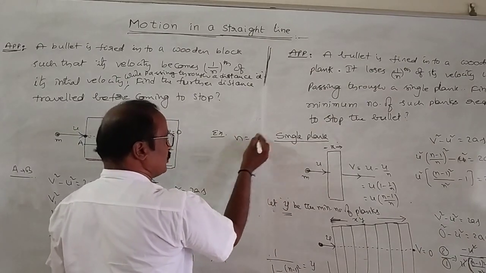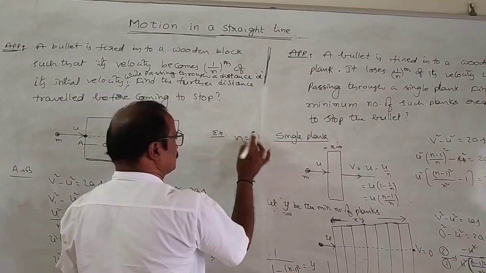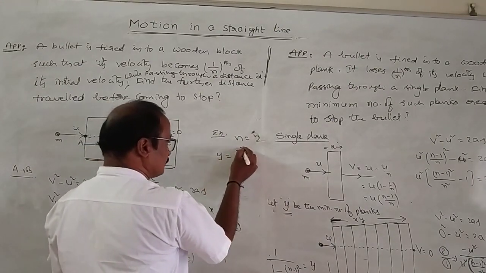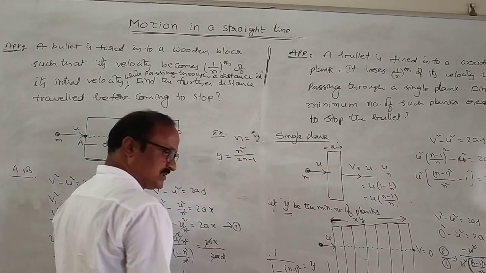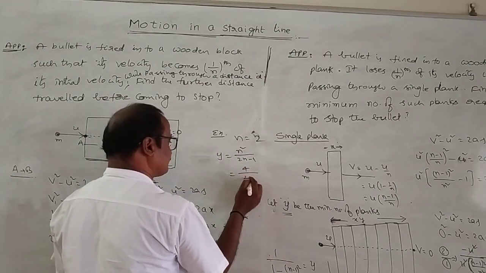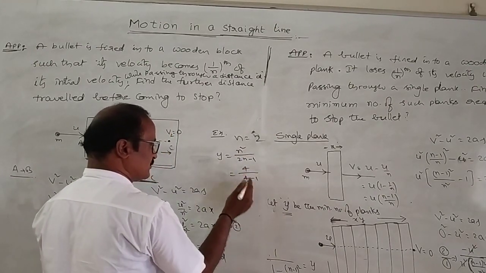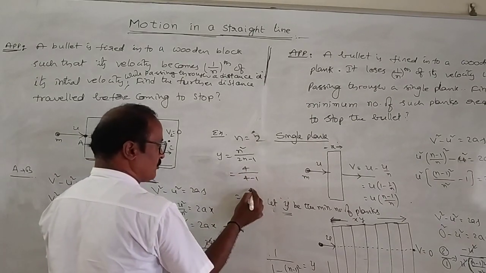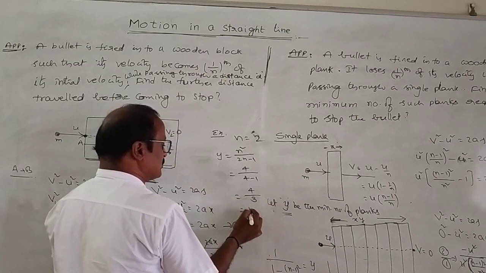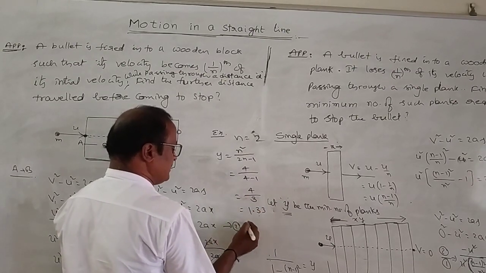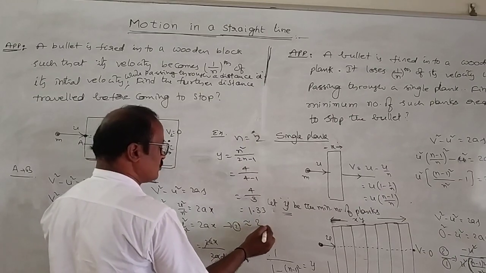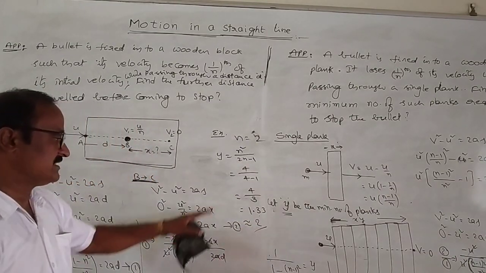Here n is 2, and y is equal to n square by 2n minus 1, which is 4 by 4 minus 1, that is 4 by 3, which is 1.33. The minimum number of planks required is equal to 2.